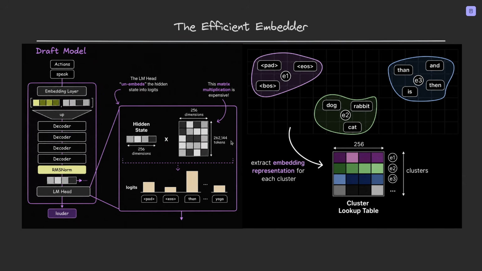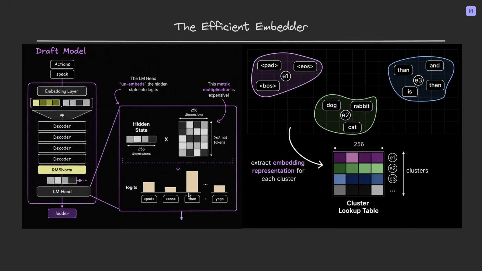And for Gemma 4, the vocabulary has 262,144 tokens. So this means scoring a huge number of possible tokens at every draft step. For a large language model, this might be only a small part of the total compute, but for a small draft model, the LM head can become a meaningful bottleneck. We have it here. That would be pretty expensive. So the question is, do we really need to score every single token every time?